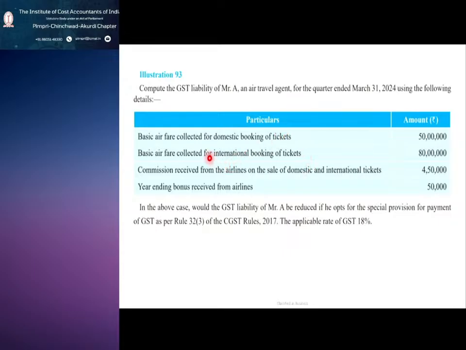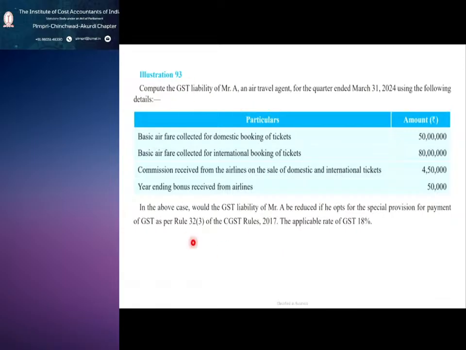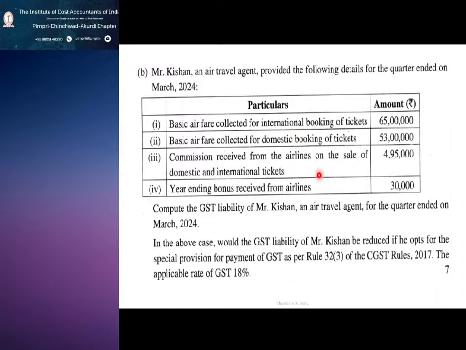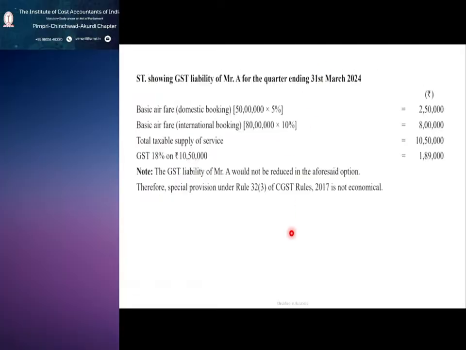See this, only the numbers are changed. This is from our material only. You can see the basic airfare, domestic, international, commission received from the airlines, year ending bonus, and whether Mr. Kishan's liability would be reduced if he opts for the special provision, rule 32 sub rule 3. The same question came in December 24 also. So now how this problem has been calculated, we'll see.